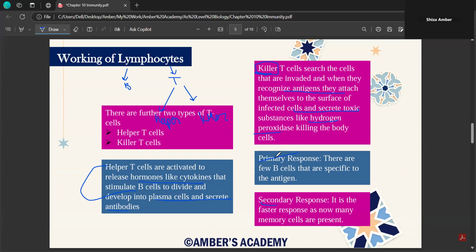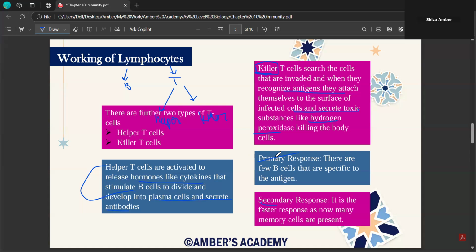Then you need to understand the difference between primary response and secondary response. It's very easy to understand that in primary response, the antigen or the pathogen gains entry into the body for the very first time, and there are no memory cells. For example, in COVID, when the virus gained entry, the bodies of the infected patients were producing a primary response because they had never fought the COVID virus before. So it was their primary response.